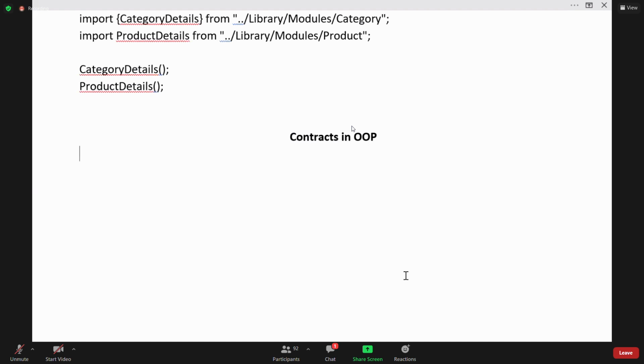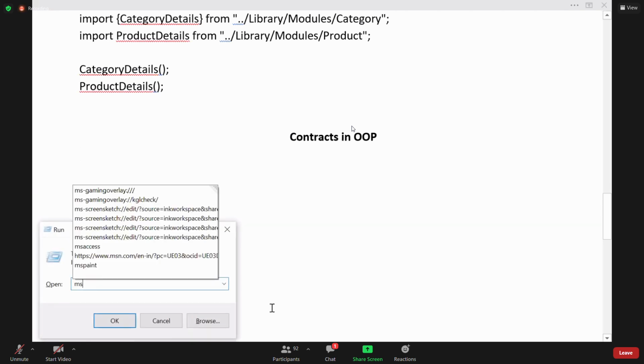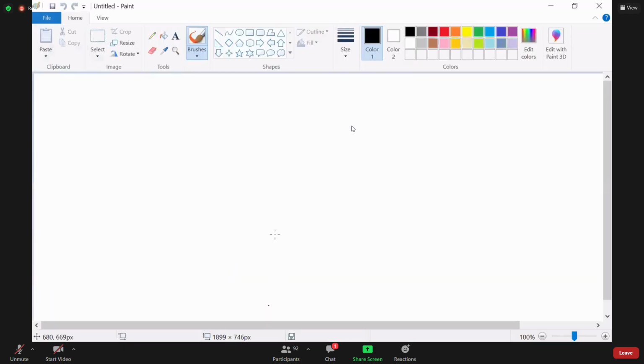We need to understand contracts. In object-oriented programming, we need to know about contracts. Technically, what is a contract and how is the contract configured or defined? For example, suppose you see, for example, so we have